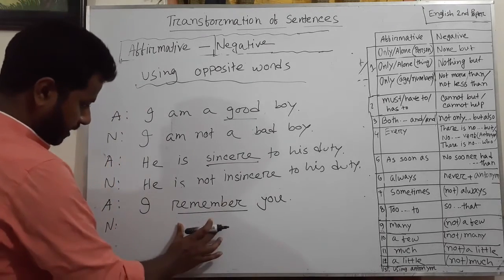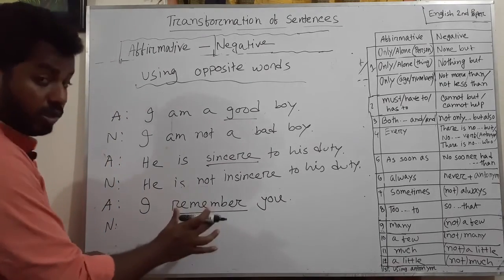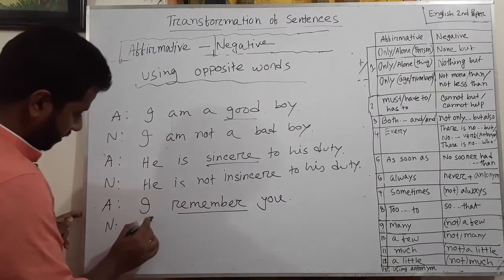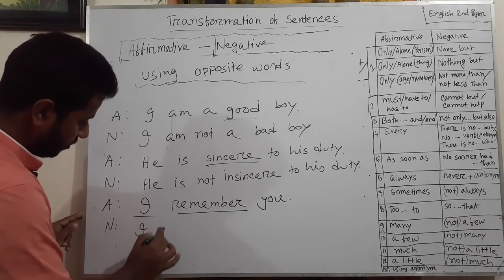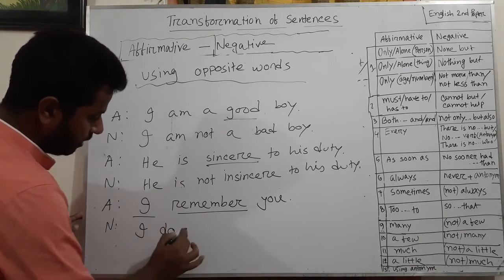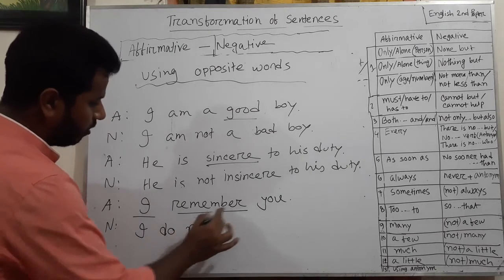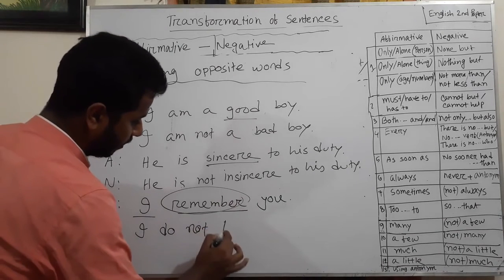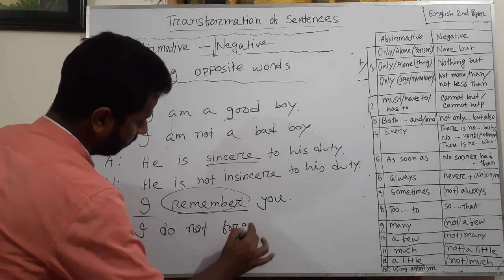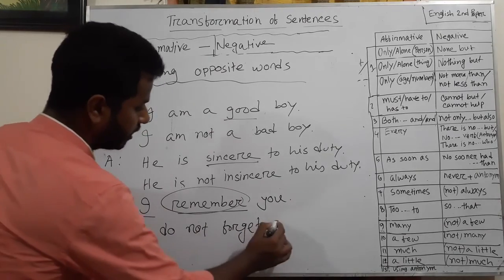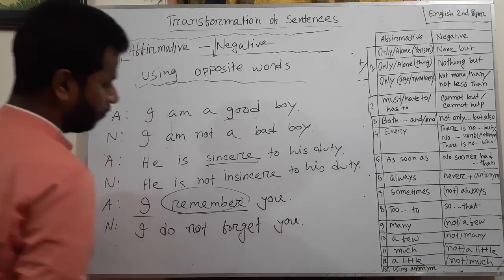This sentence is present indefinite tense. For this reason we have to use do or does. The subject is first person here, so the auxiliary verb will be do, then not, and opposite word of remember, forget. I do not forget you.